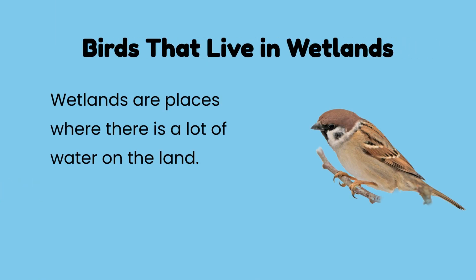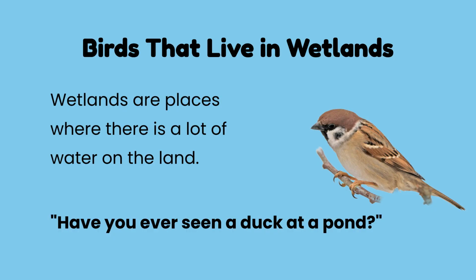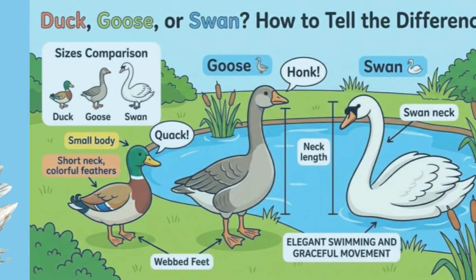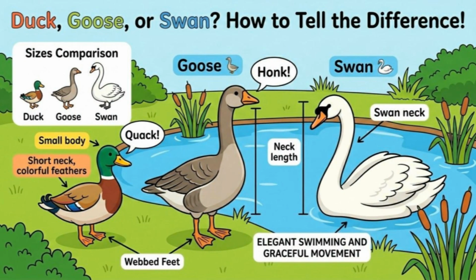One habitat is wetlands, which are places where there is a lot of water on the land. Have you ever seen a duck at a pond? Ducks are common wetland birds. Out of geese, ducks, and swans, which bird is the biggest? Swans are the largest, followed by geese, and then ducks. You can also tell them apart by their neck length and swimming style.